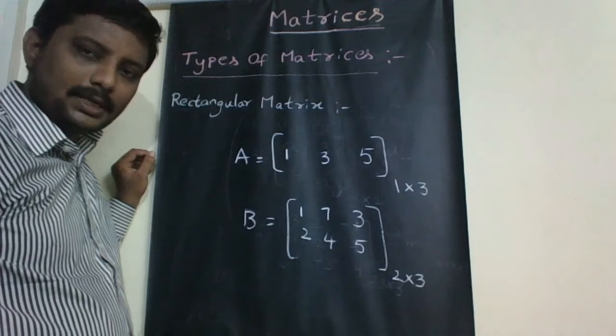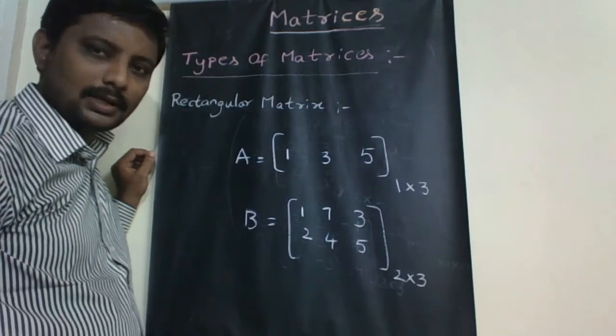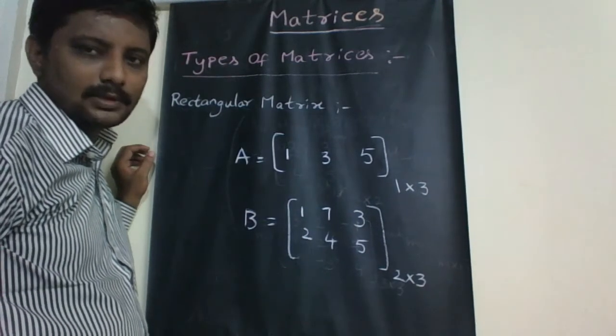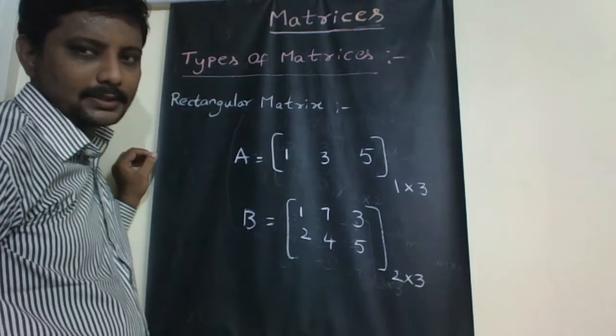So the definition of rectangular matrix is: a matrix which is not square is called a rectangular matrix, or a matrix in which the number of rows and columns are not equal is called a rectangular matrix.